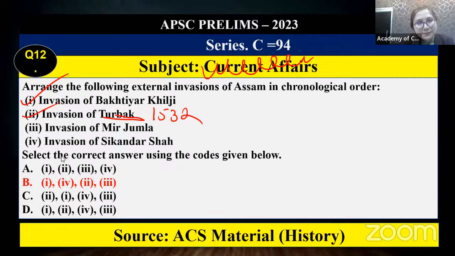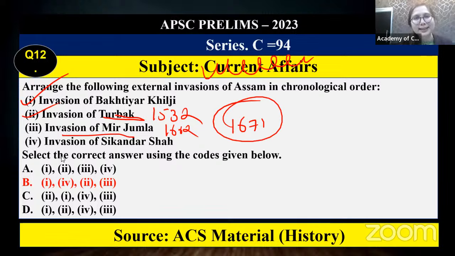Then you can see the invasion of Mir Jumla. When was Mir Jumla? In 1662? Yes, because in 1671 was the Battle of Saraighat. Then you can see Sikandar Shah, 1362. So automatically you can get the chronology. This is from ancient Assam. By default, one will come first. Then you can see 1362. Then you can see 1532. And then finally the invasion of Mir Jumla. So in this way, from our material itself, you can get the correct answer.